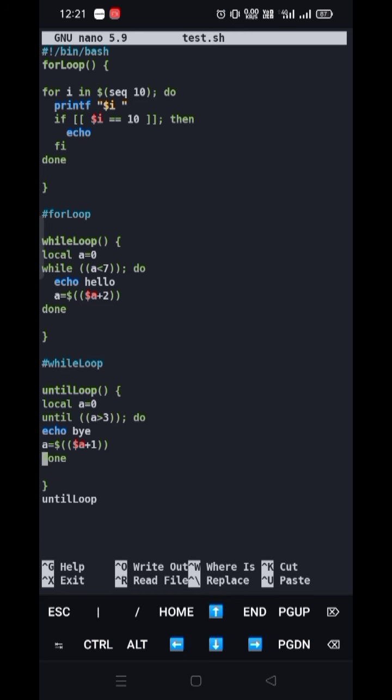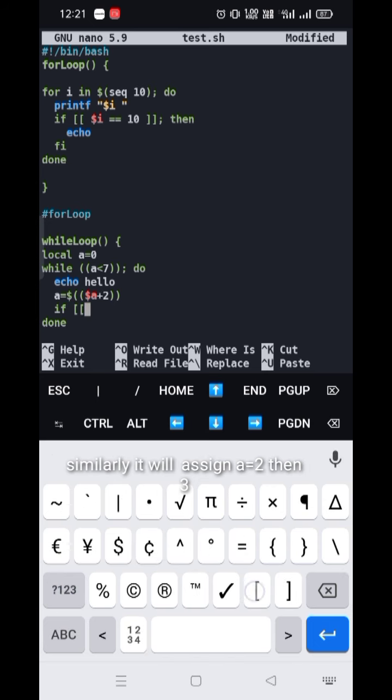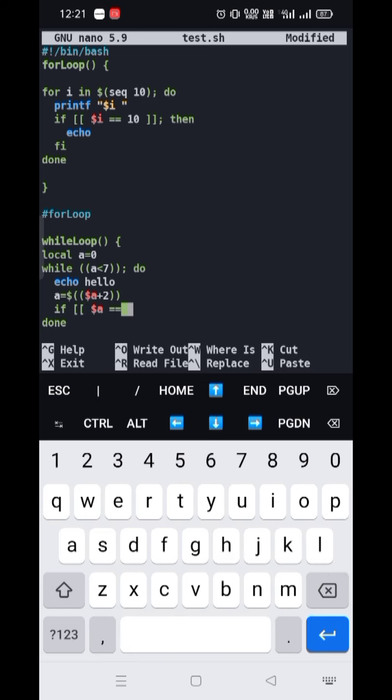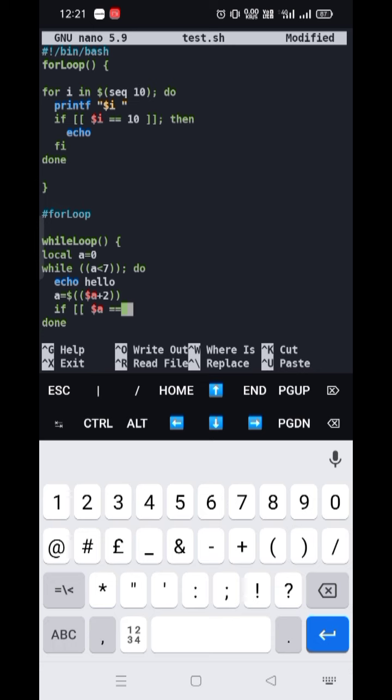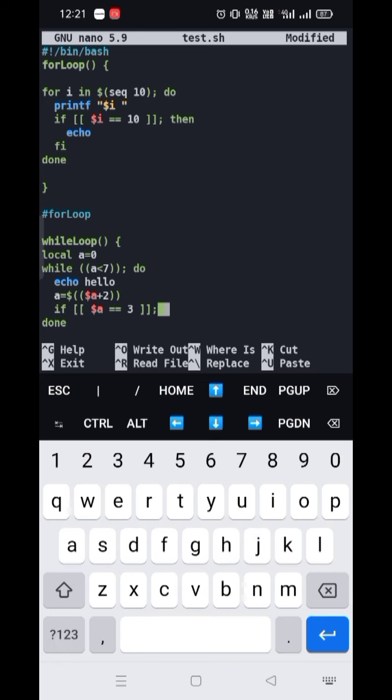Now I'm going to introduce a new thing that you can use in the loops, that is break. Like if you give a condition, if a is equal to 3, the loop must break.